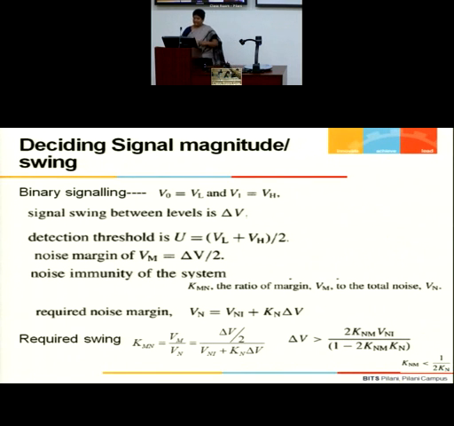So we see that if you have a larger delta V noise margin, binary seems to give you a better noise immunity. It seems so, but this is not all, because there is a denominator coming into the picture. Delta V is also coming into the picture there, so it is not directly proportional to only delta V. If this component is dominating, then even if you have a better noise margin, you will not get a better noise immunity.